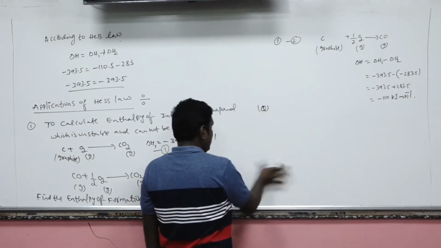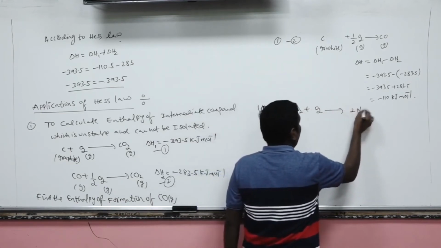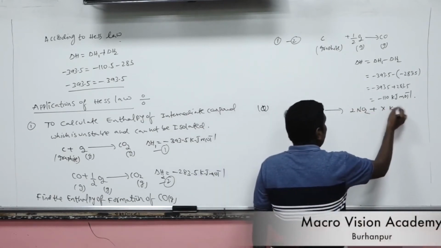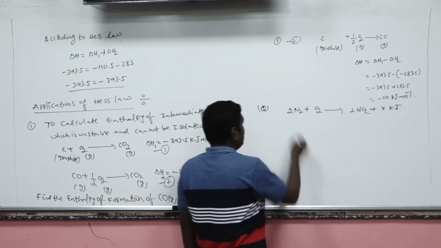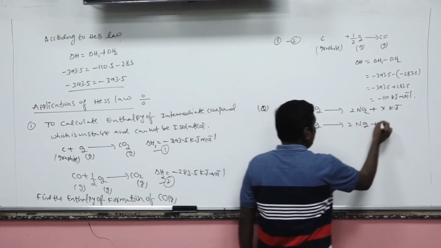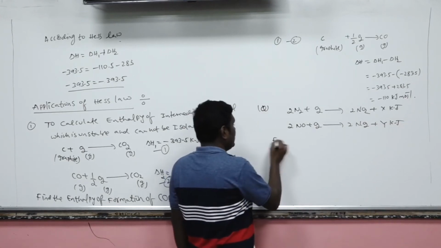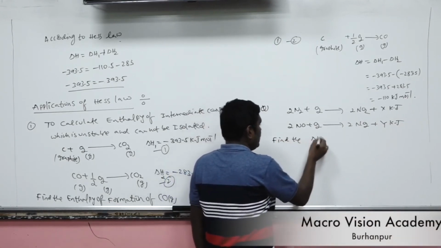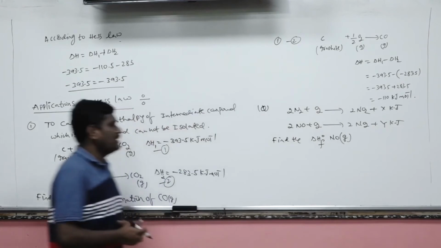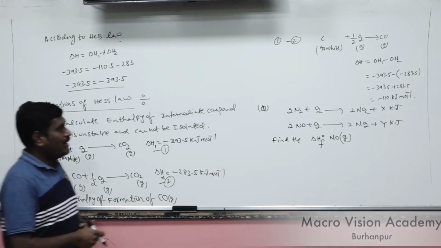Now I am giving one question. N2 combined with O2 to give NO2. Here X kilojoules of heat energy is released. 2NO plus O2 gives 2NO2, here Y kilojoules of energy is released. The question is, find the standard enthalpy of formation of nitric oxide. Now, pause the video and try to solve this problem.